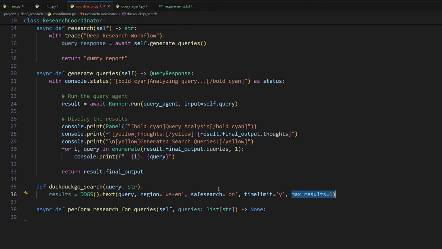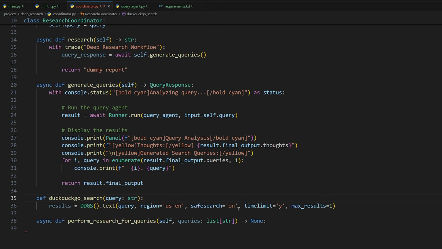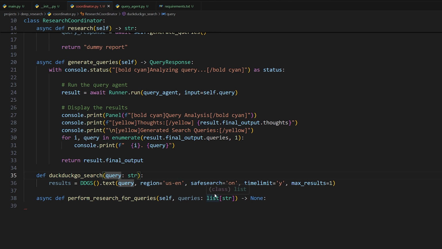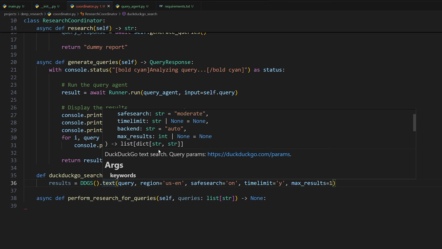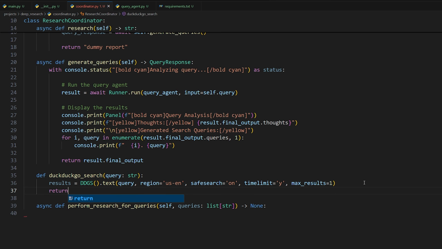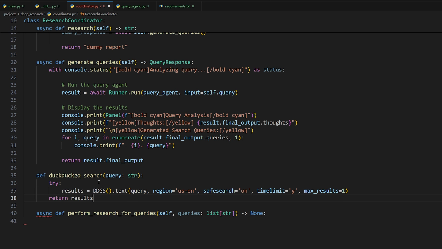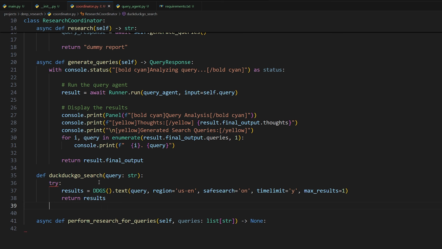All this one means is that for this query that we provide to this, we're only going to get one link, one search result. If you want to provide a list of 3 links per query to our search agent, for example, then you just set it to 3 and you'll have more to search, okay? So this will return a list of dictionaries with the actual key value pairs of the data that we're trying to extract from this. So it includes the URL and stuff like that. So we'll just do return results. And then we're going to wrap all this in a try/except just to make sure that we handle any possibility of an exception occurring in a way that does not break our application.